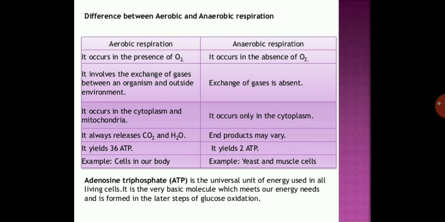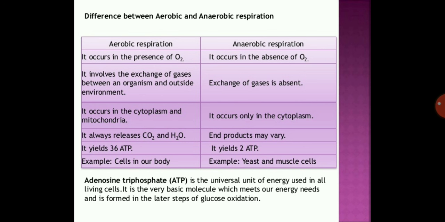Okay, so we can sum up these respiration processes. Aerobic respiration occurs in the presence of oxygen. Anaerobic respiration occurs in the absence of oxygen. Aerobic respiration involves exchange of gases between an organism and the outside environment. Correct? And in anaerobic respiration, there is no exchange of gases, it is absent. Aerobic respiration occurs in the cytoplasm and mitochondria. Anaerobic respiration occurs only in the cytoplasm.